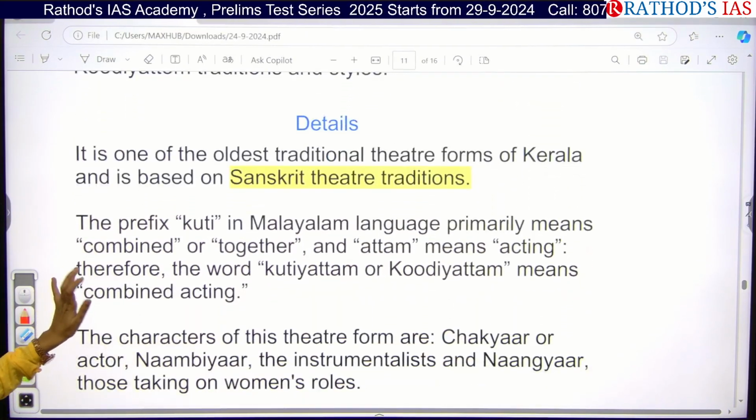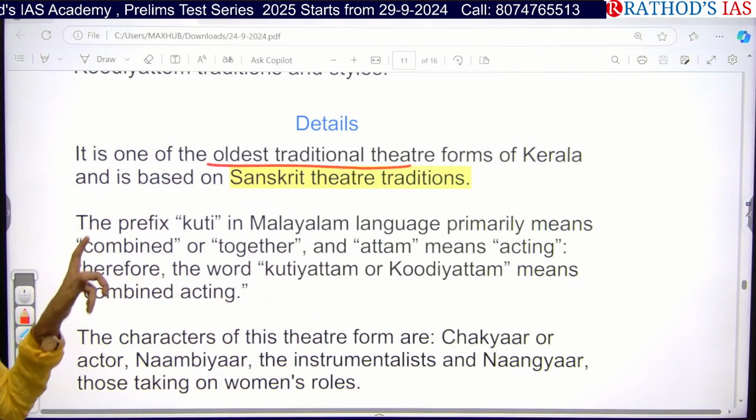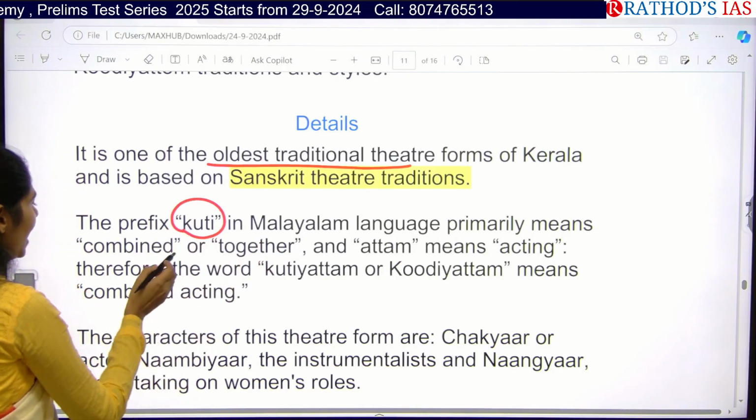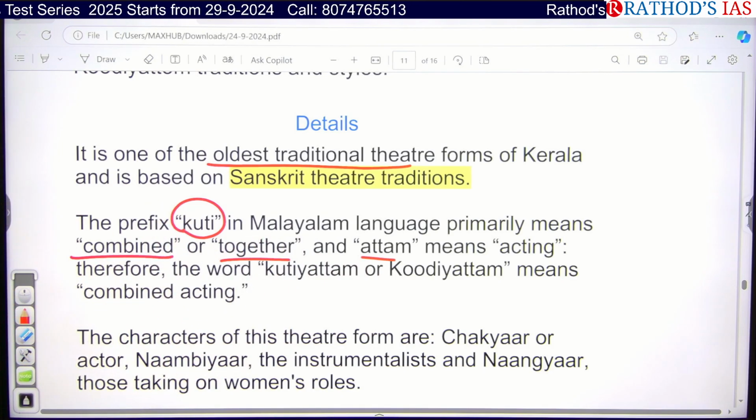Okay. So if you see some facts here, it is one of the oldest traditional theatre forms of Kerala and it is based on Sanskrit theatre traditions. Kuti means nothing but combined or together in the Malayalam language. Attam means nothing but acting. That means they are acting together.